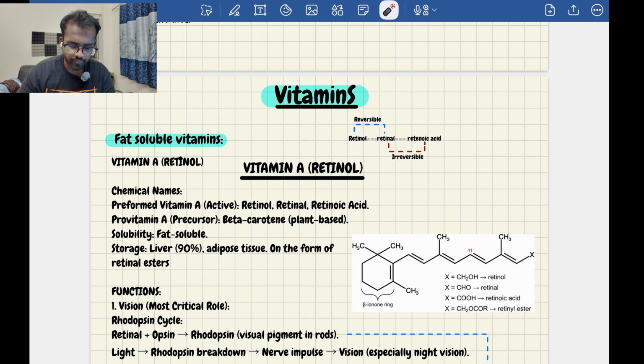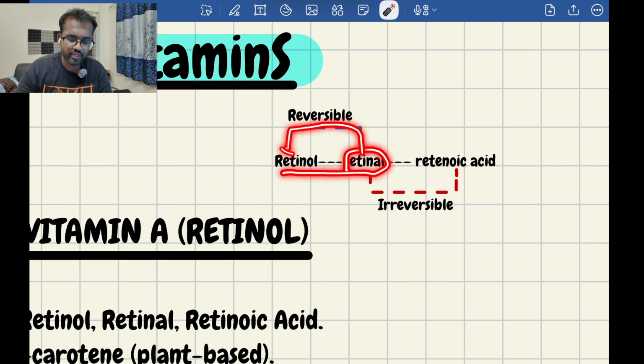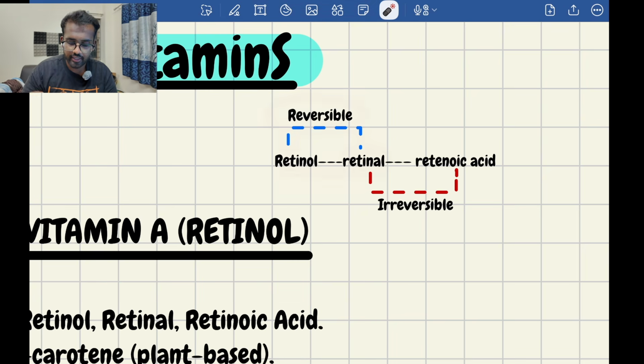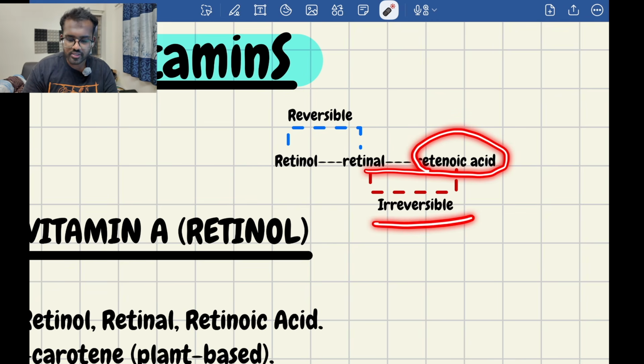How will it help? First remember the structure. Vitamin A is called retinol. This retinol can convert into retinal, and retinal can convert back to retinol. This is a reversible process. Remember, very important. But when retinal is converted to retinoic acid, it is an irreversible process.